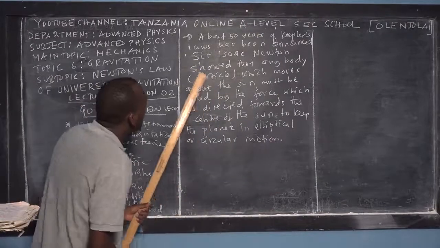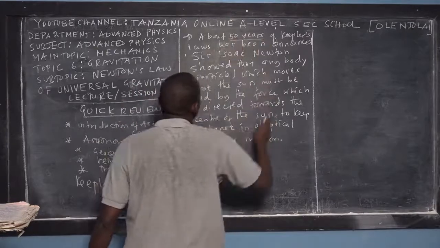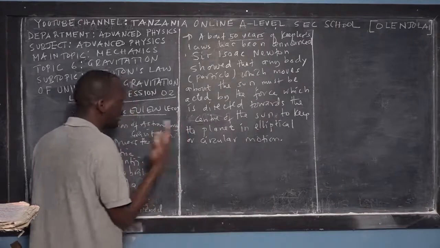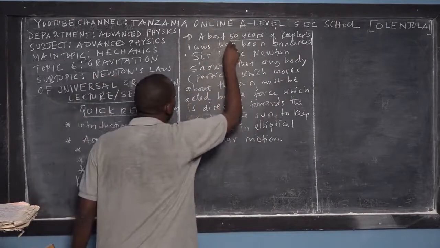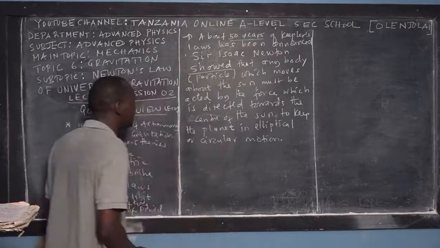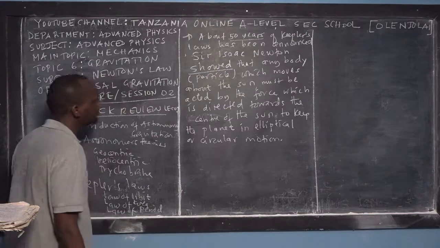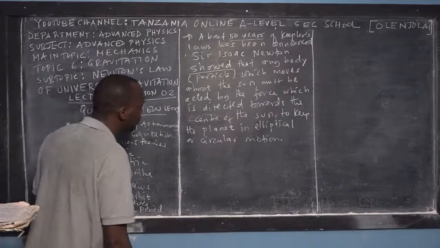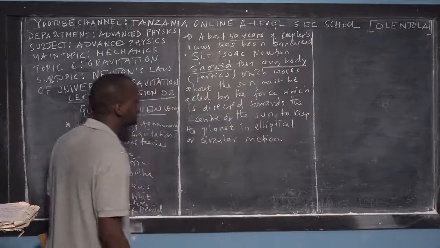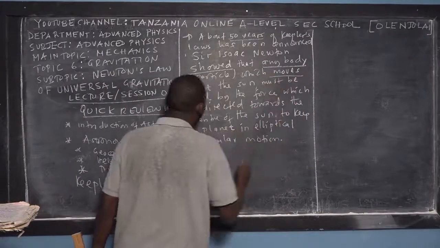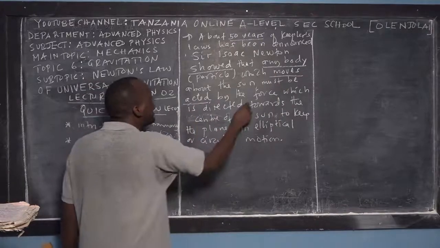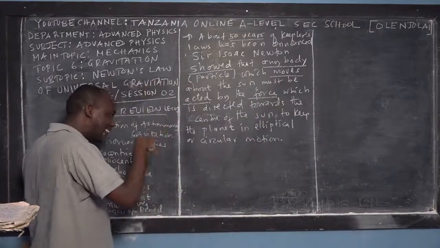About 50 years after Kepler's laws had been announced in the world, you remember I told you in the first lecture about Kepler's laws, Sir Isaac Newton showed, by using observational reasoning, that anybody or any particle which moves about the sun, meaning it circulates about the sun, must be acted on by a force.